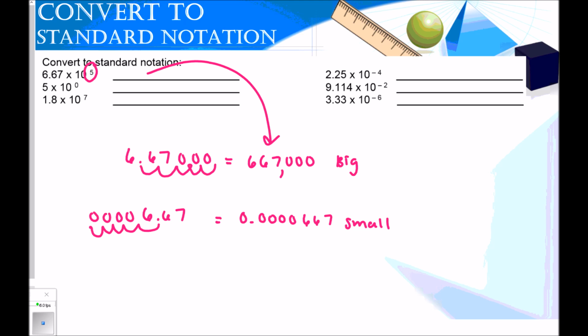On the right side, I have the opposite. I've got negative exponents. So these indicate small numbers. So I've got 2.25 times 10 to the negative fourth. I'm going to move my decimal 1, 2, 3, 4 times to the left. Fill these in with zeros in order to show that this is a small number. So 0.000225 is my final answer. Again, at this time, if you'll pause the video and try the remaining ones on your own to see if you understand.